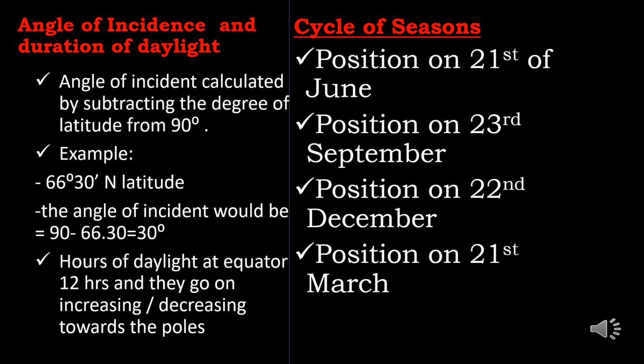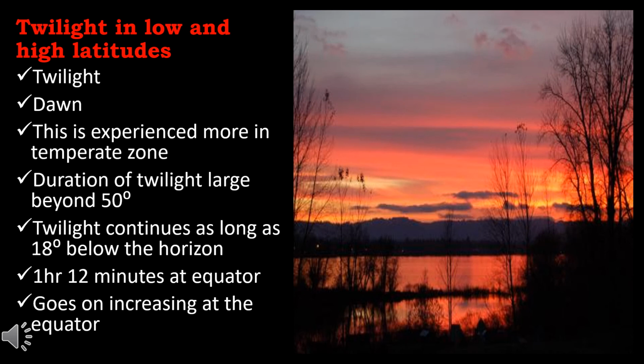Position on 21st of March. After 22nd December, the sun again begins to move towards the equator, and on March 21st, the sun's rays fall vertically over the equator. On this day, all places on the earth have equal days and nights. It is a repeat of the position of 23rd September only in reference to the duration of day and night, but not in reference to the seasons or weather. During this period, it is spring in the northern hemisphere and autumn in the southern hemisphere.